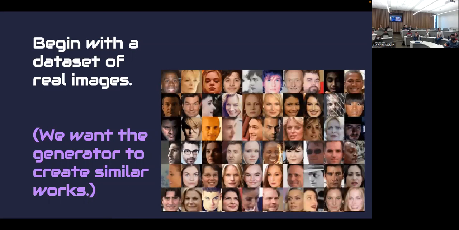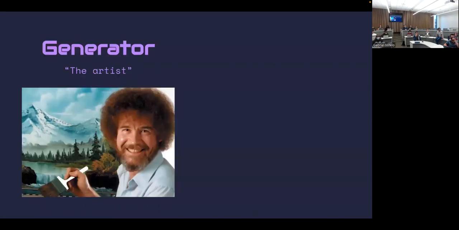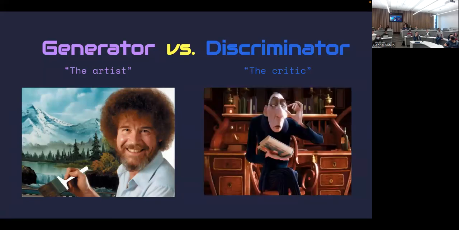So you start with a data set of real images, right? These are like real photographs that you want to make a copy of, or not copy, but copy the style of. And the idea is that we want to have a generator that can create similar looking images, not the same, not exact copies, but things in the same style. So we want to have this generator, which is sort of our artist, right? That paints the new picture. But because it's adversarial, well, it needs an enemy. And the enemy of the generator is the discriminator, who is the critic.